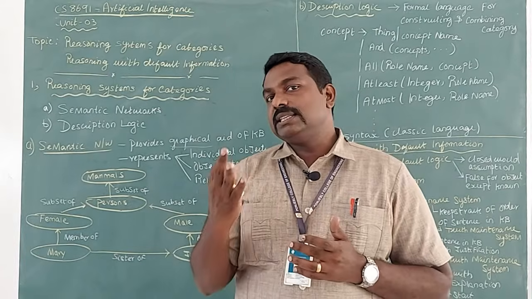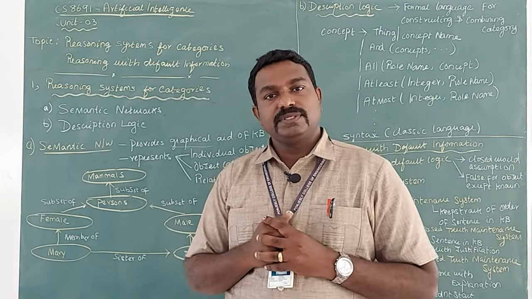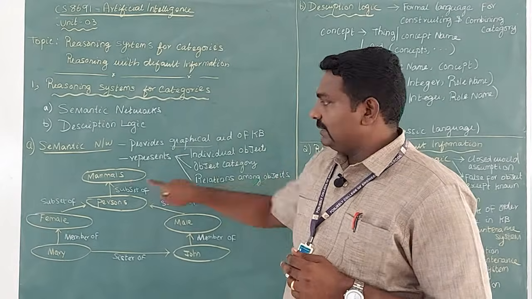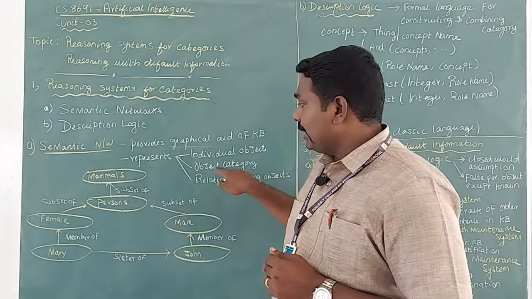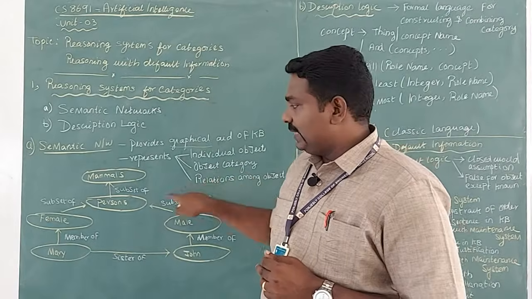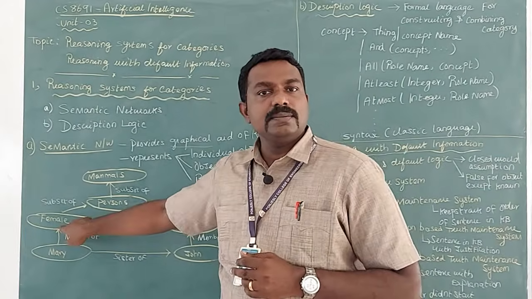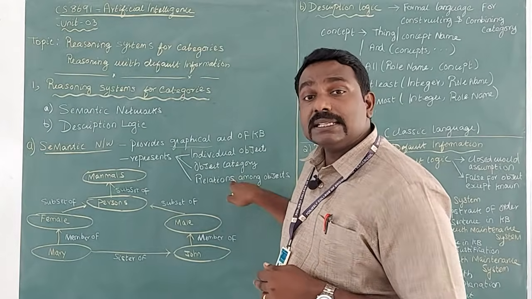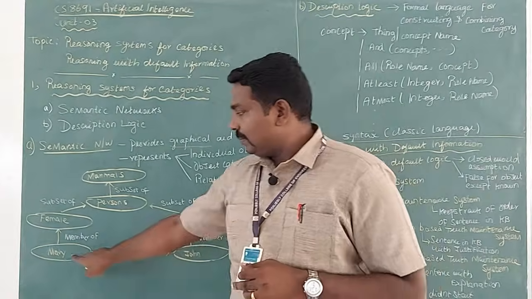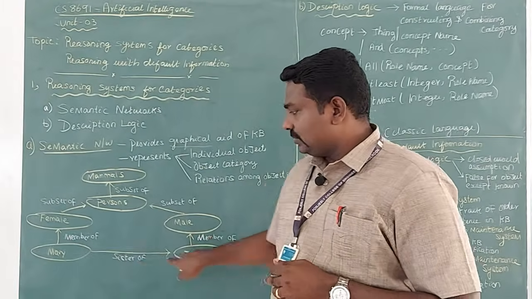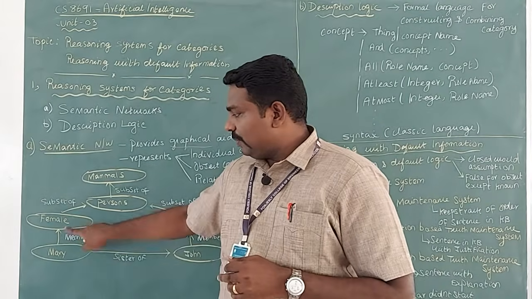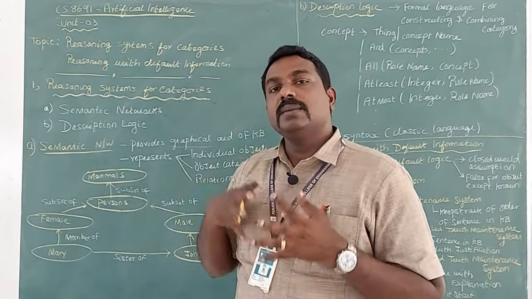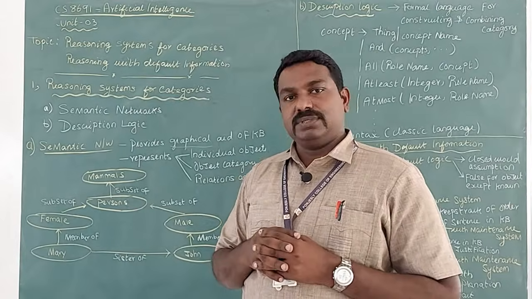There are three things that can be represented with the help of a semantic network. The first one is individual objects, for example mammal. Second, object categories, for example person has two categories, female as well as male. Third, it can represent the relationship among objects. See here, Mary is a sister of John, so there is a relation. Mary is a member of the category female. So you can represent the relationship between objects also.